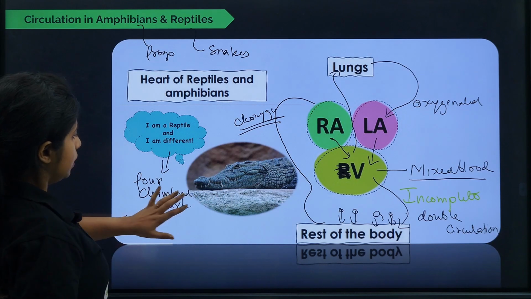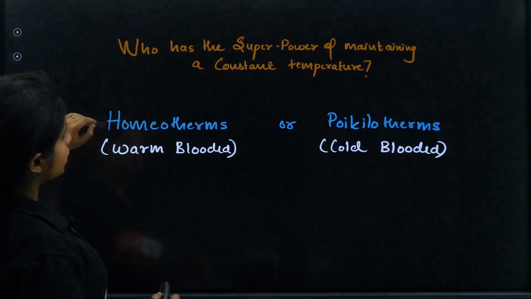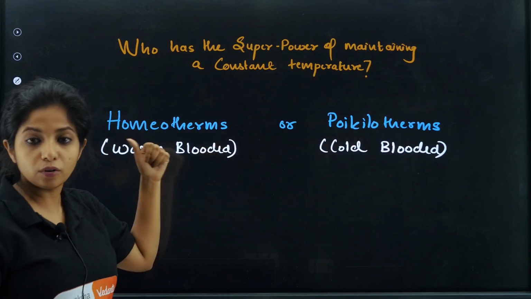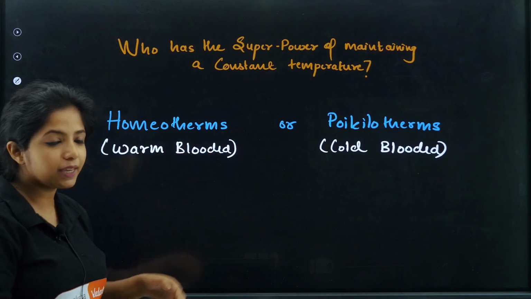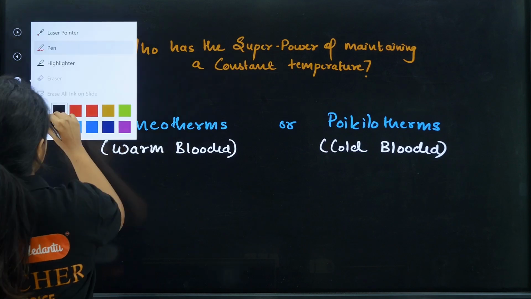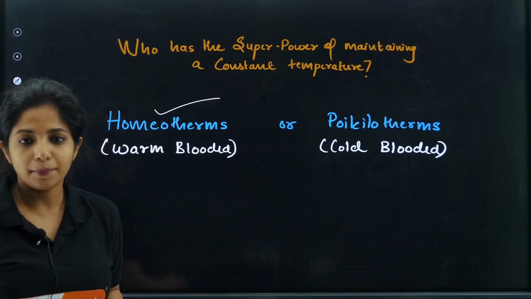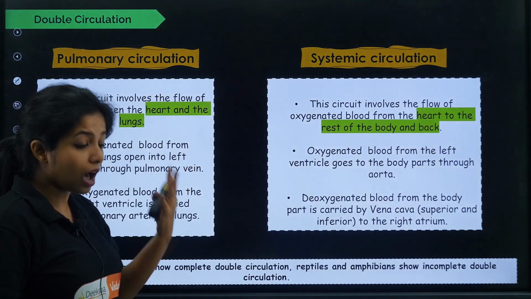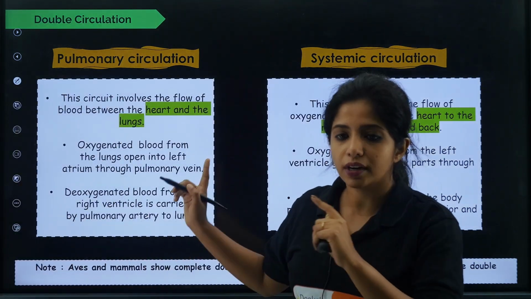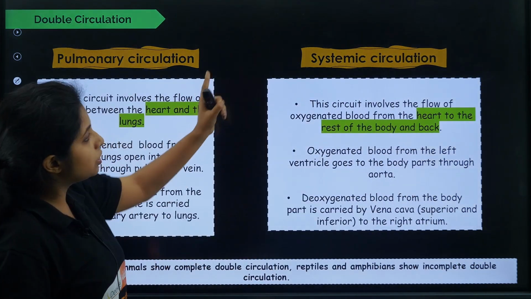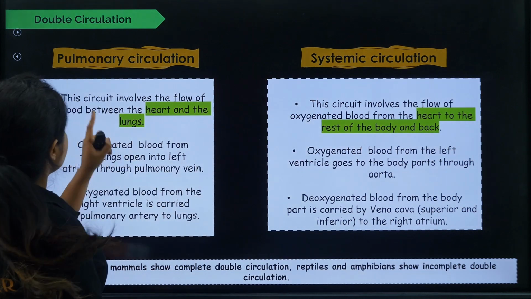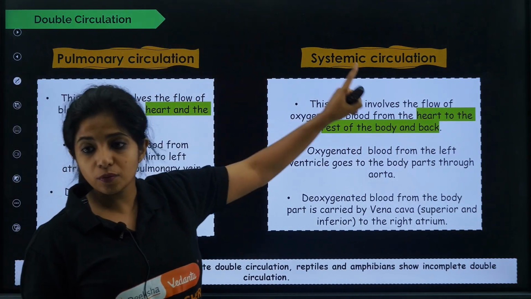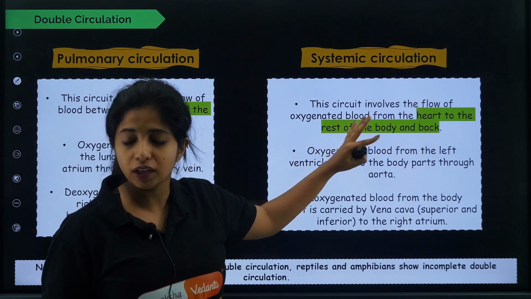Okay. So now come back to this question. Who has the superpower of maintaining constant body temperature, my dear children? Homeotherms or poikilotherms? It will be homeotherms. They are the ones that maintain constant body temperature. And if you are asked to define double circulation, you can define it like this, where you can divide pulmonary circulation and systemic circulation. You can say that this circuit involves the flow of blood between the heart and the lungs, whereas in systemic circulation, it's between the heart and the rest of the body.